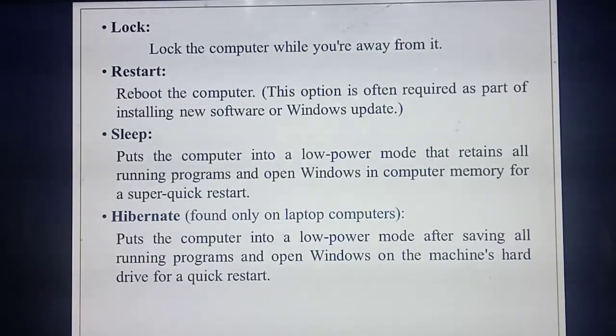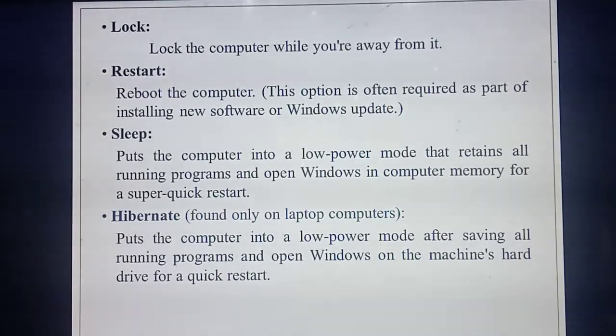Okay, students, so today what are the things you have studied? Deleting files and folders, then the recycle bin, then the shutdown, log off options. Today's study portion includes the recycle bin. You should study that, it is a very important question. Okay, recycle bin, then shutdown, lock, restart, sleep, hibernate. All this you need to study. This is the study portion.